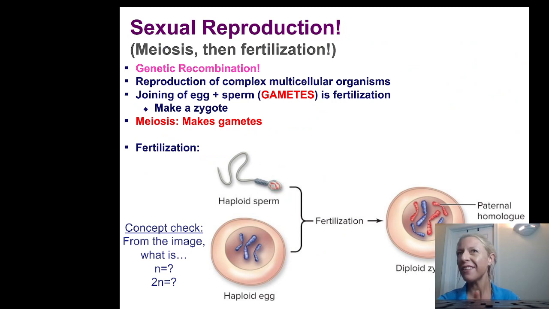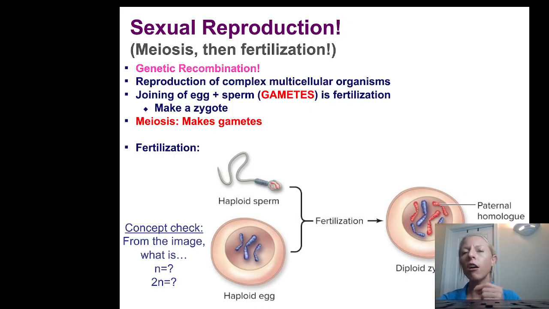Meiosis is different. We get variation. This is where we make our gametes. Again, our gametes are our eggs and our sperm. These are the only cells in our body that don't have the same amount of DNA as all the other body cells. So these are our sex cells, gametes, eggs, and sperm. All mean the same thing.